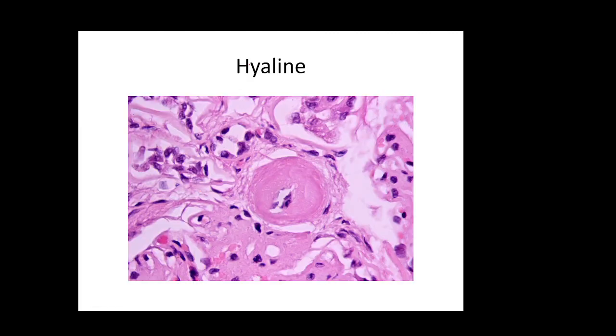So this is an example of hyaline arteriolosclerosis. As we can see, this acellular layer is narrowing the vascular lumen. As you can see, there are no nuclei. These are nuclei of other cells, but here there are no nuclei, and there is narrowing due to deposition of proteinaceous material.